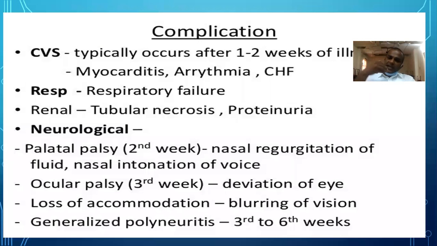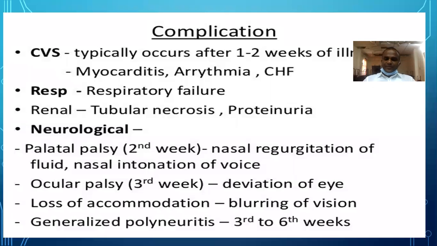Once the membrane has extended into the lower respiratory tract, below the larynx, it causes multiple airway obstruction and causes death, and the patient may need a ventilator also. Next, coming to the CVS, it typically occurs in the first week or at the end of the second week. It causes myocarditis, arrhythmias, atrial fibrillation, conduction blocks, and congestive cardiac failure. In the kidney, it causes renal failure, proteinuria, and tubular necrosis.